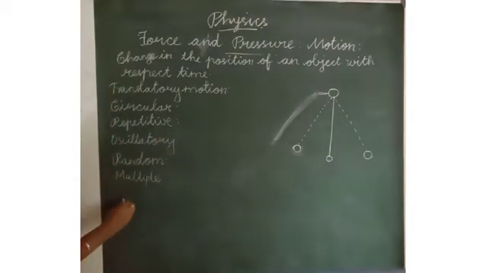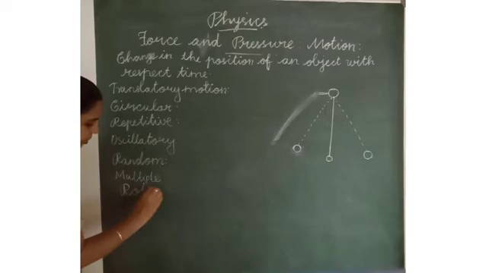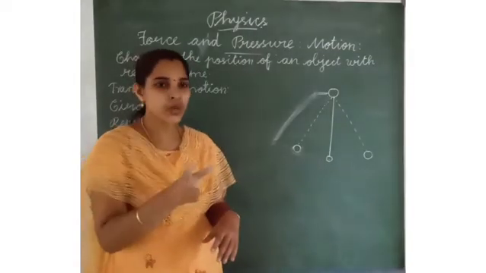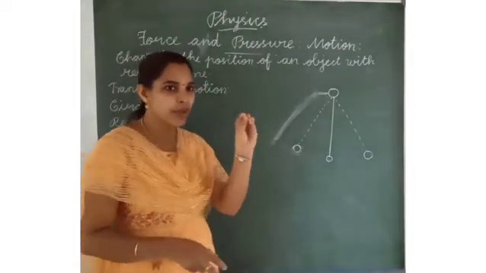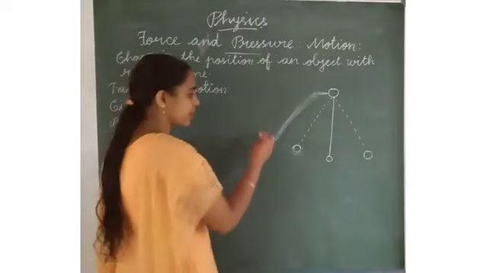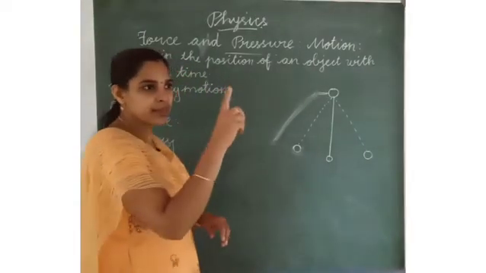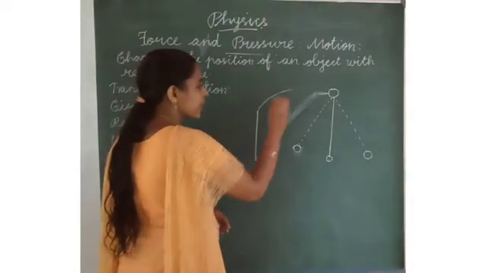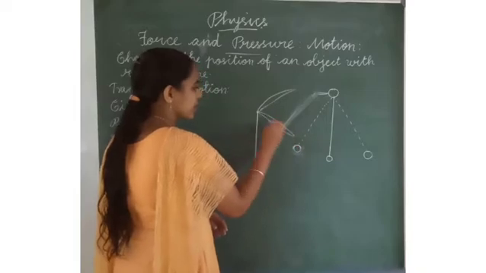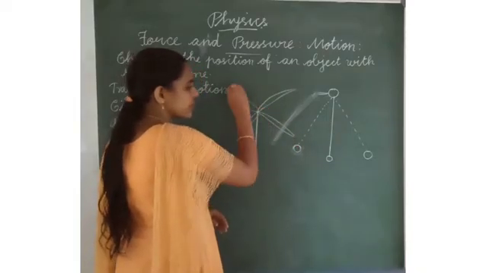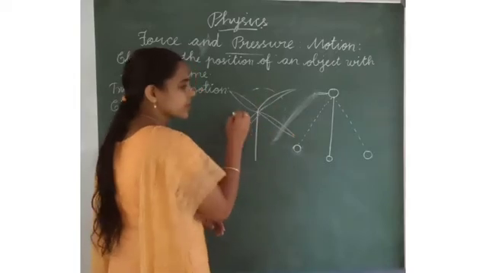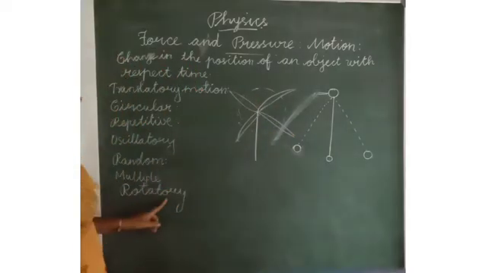Next one is rotatory motion. Rotatory motion means an object will rotate at a fixed point. It has a fixed point. For example, a ceiling fan and a windmill. It has a fixed point and it will rotate like this. So that is called rotatory motion.